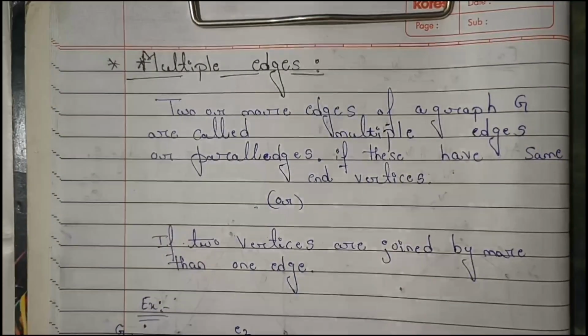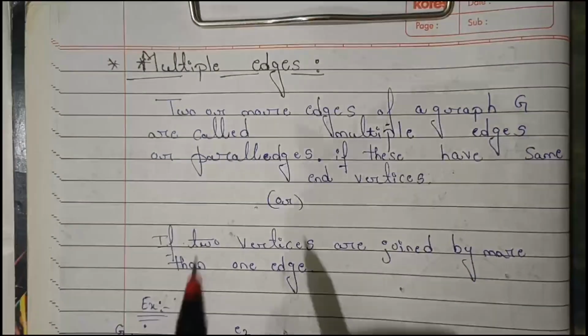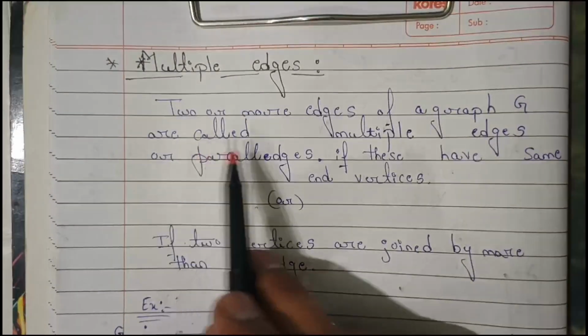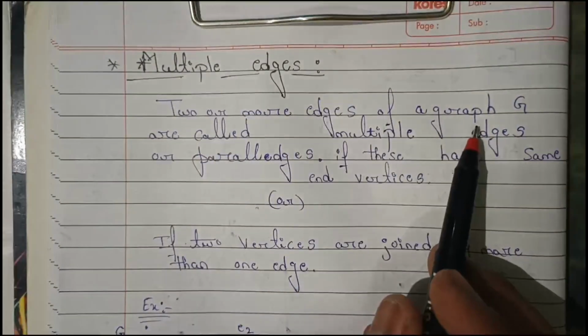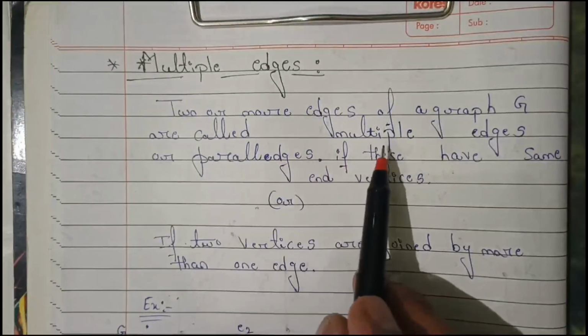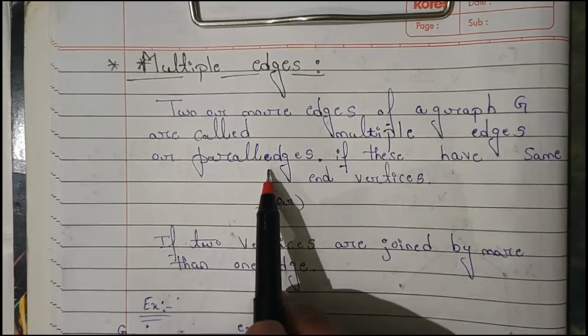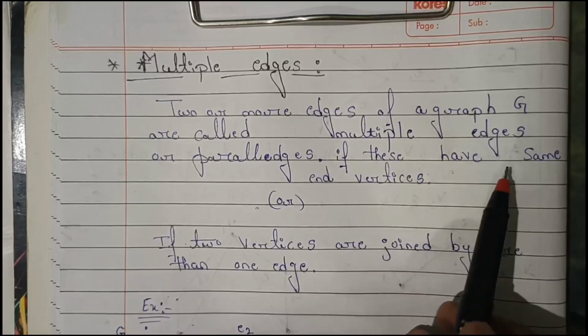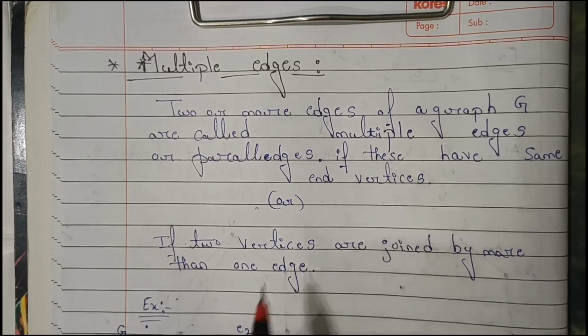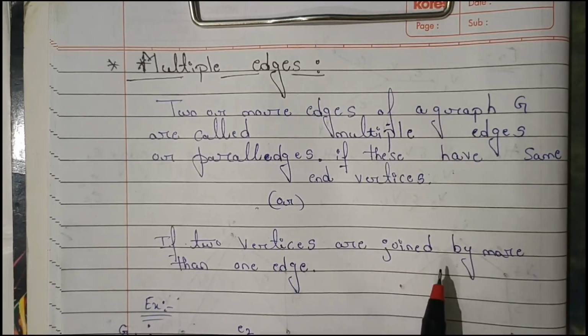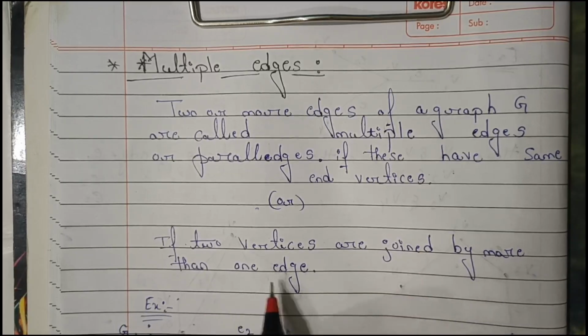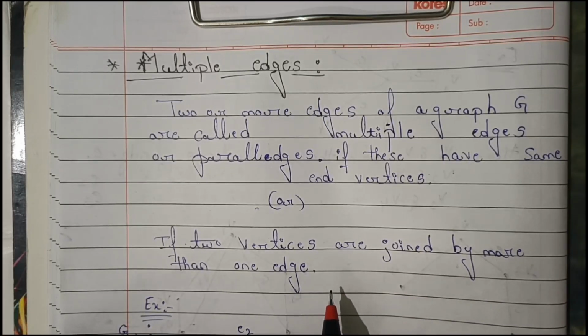Next we have to see multiple edges. The definition of multiple edges: two or more edges of a graph G are called multiple edges or parallel edges if they have the same end vertices. If two vertices are joined by more than one edge, we call those multiple edges.